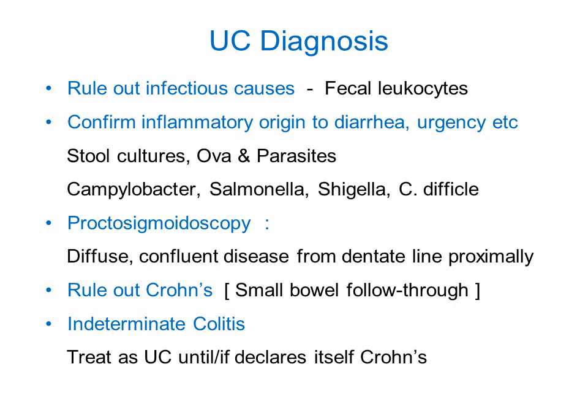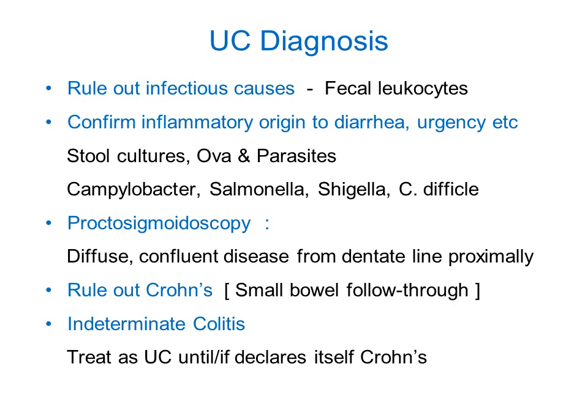So it is very important to rule out the infective causes, and infective causes are obviously a lot more common than ulcerative colitis. Then confirm the inflammatory origin of diarrhea, urgency, etc. by doing stool cultures. You search for ova or parasites, that is, you rule out the infectious causes.